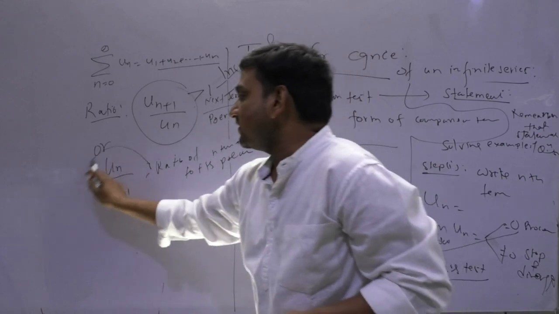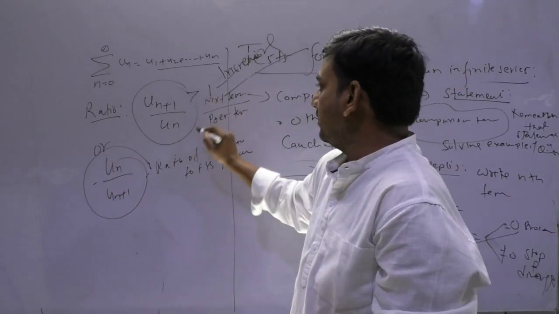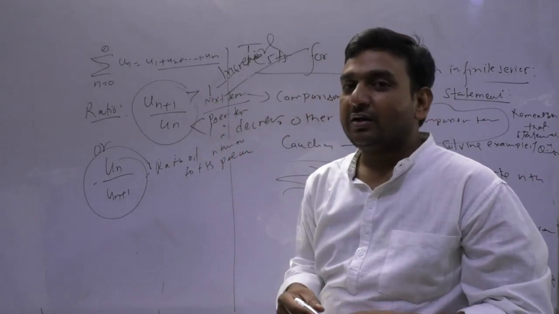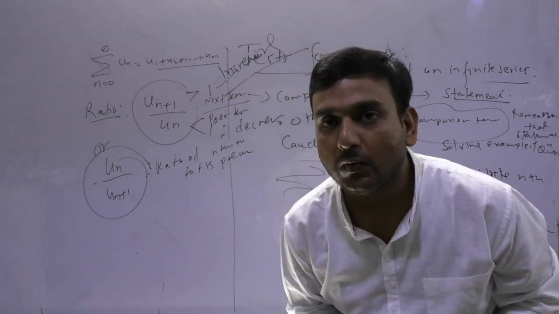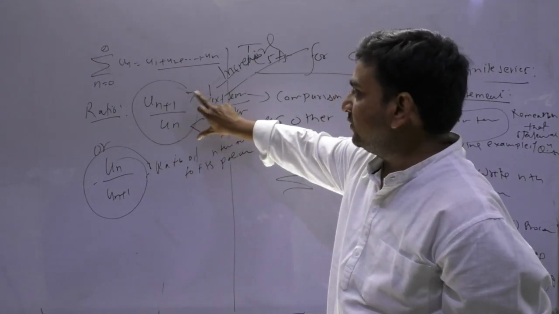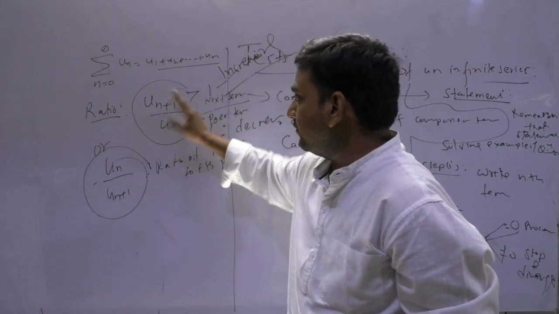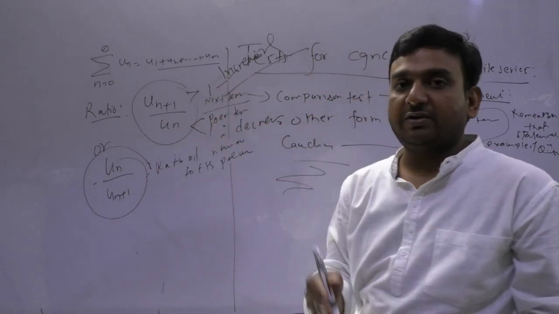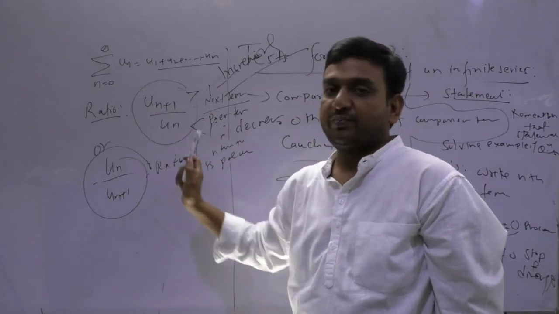And if this comes out to be less than 1, then what will happen? Terms are decreasing in nature, means the summation may have the possibility to have some finite value. Getting? So if you are using this expression, then you will be using greater than 1, less than 1. If you are using this expression, this is just the reverse of this, so this condition will be reversed. So whatever PDF or book you are studying, check whether they are using this expression or this expression.